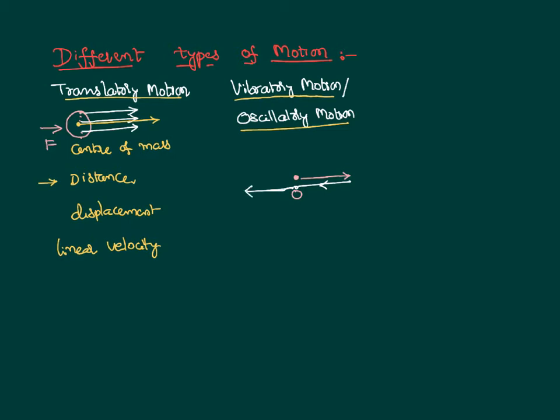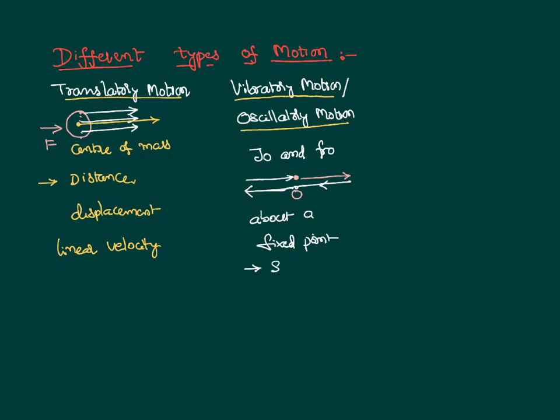Then again it starts coming back like this. If a body is having a to and fro motion about a fixed point, this kind of motion is called oscillatory motion or a vibratory motion.